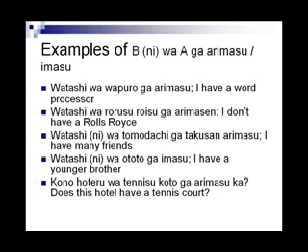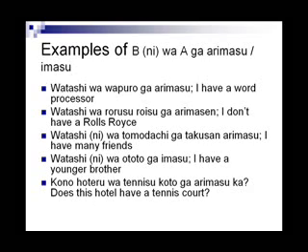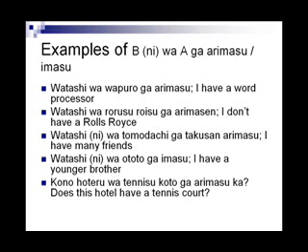All these examples had both the particles wa and ga. The translation has the word has or have. Wa followed the first position and ga followed the second position. Wa followed the noun representing the possessor, ga followed the noun representing the possessed. Notice that even though the subject was animate, as in sentences 3 and 4, the verb arimasu as well as imasu were used. In this context referring to possession, this is allowed. If B is a place instead of a person, as in the last sentence, then also this structure can be used in the context of possession.